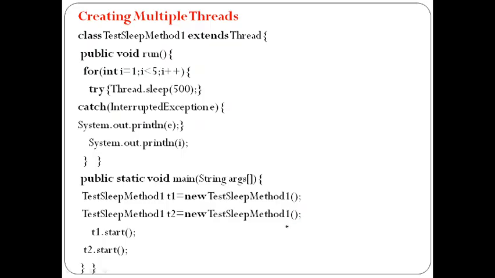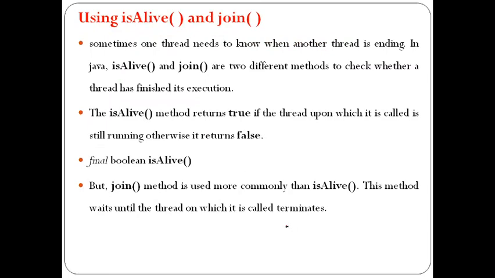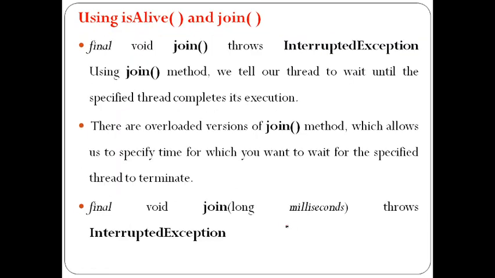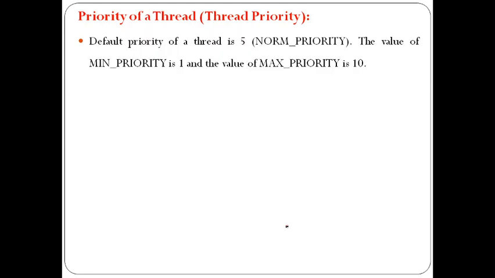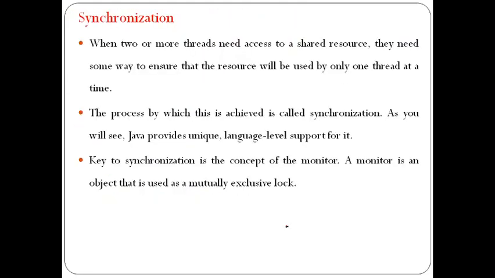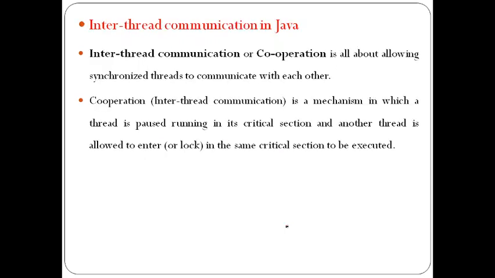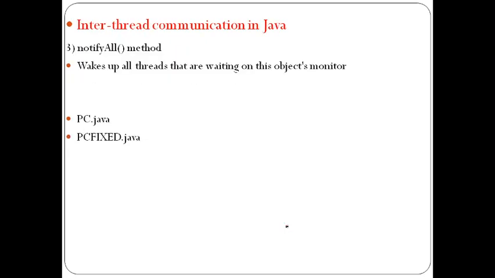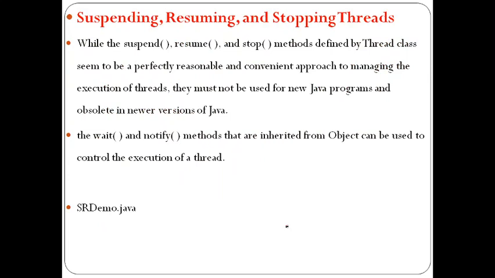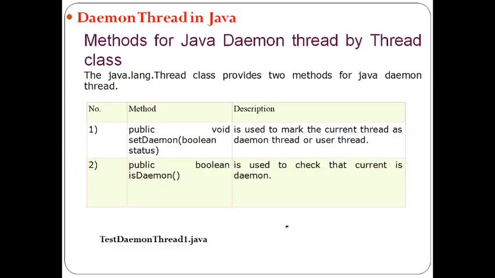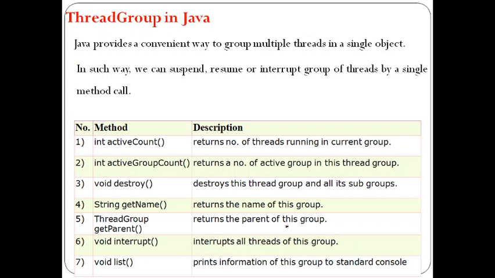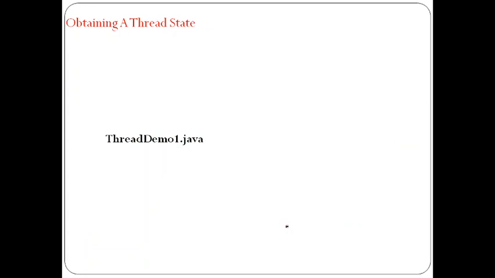So we have discussed these topics, and in the next class we are going to discuss the requirement of isAlive and join, what happens without join and with join, and how we can change the priority of a thread. Then we are going to discuss what is meant by synchronization, inter-thread communication, how to suspend a thread, how to resume a thread, how to stop it, what a daemon thread is, and also how to create thread groups, that is, several threads grouped together and formed as one group. All this stuff we are going to discuss.